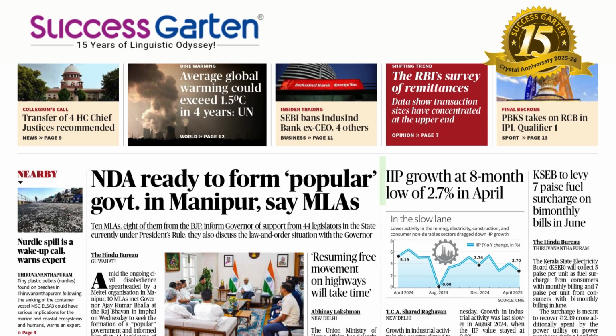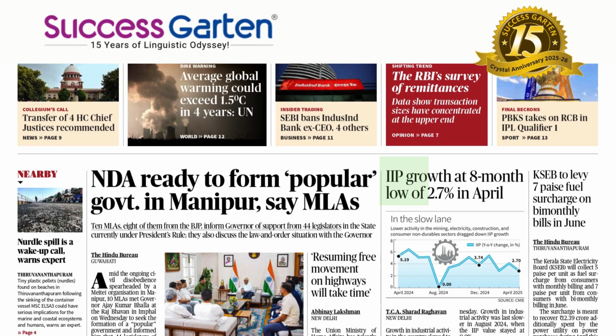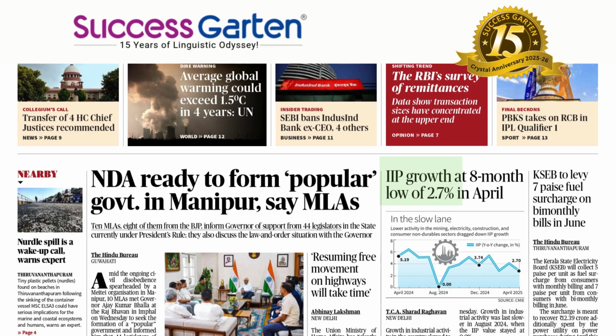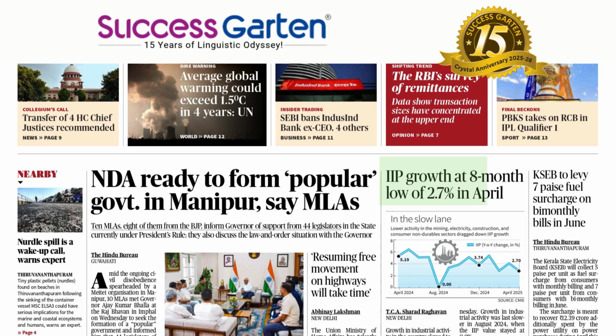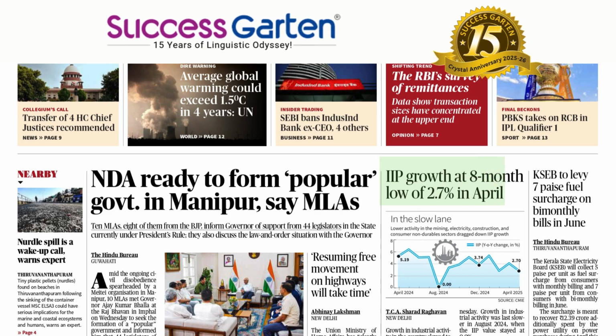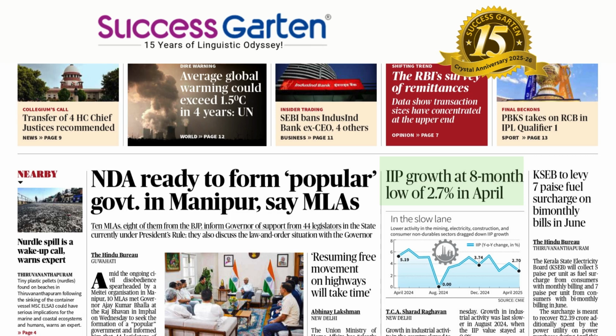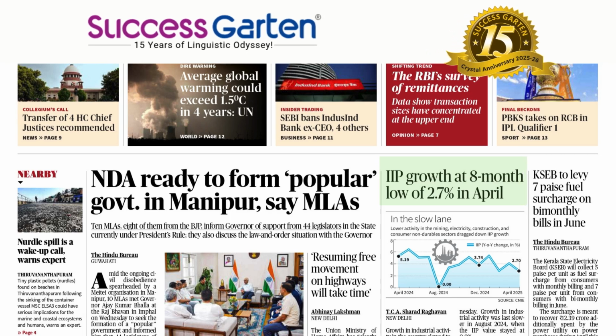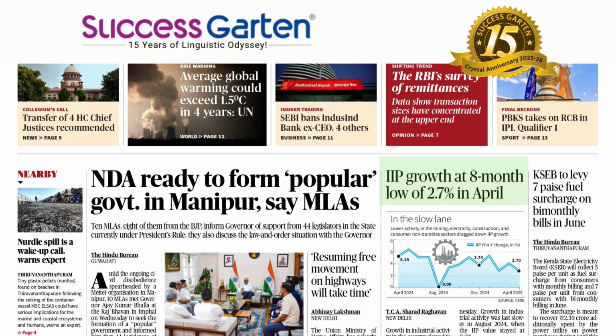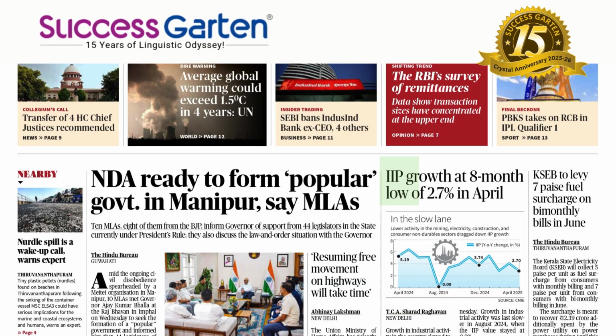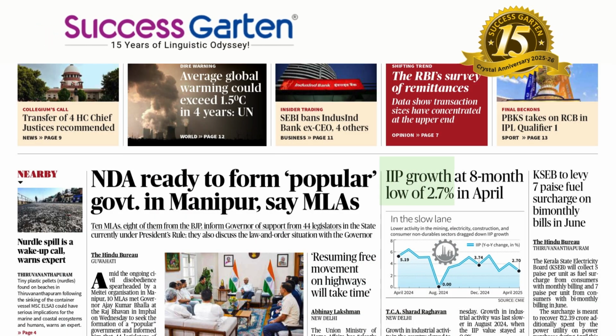Now we move to the next news item. IIP growth at 8-month low of 2.7% in April. Again, we have got one more abbreviated form. IIP stands for Index of Industrial Production. That's a very interesting observation. IIP growth. Growth is a very important noun from the verb grow.